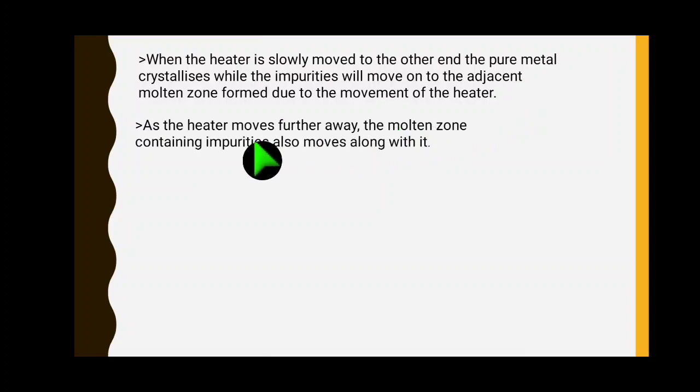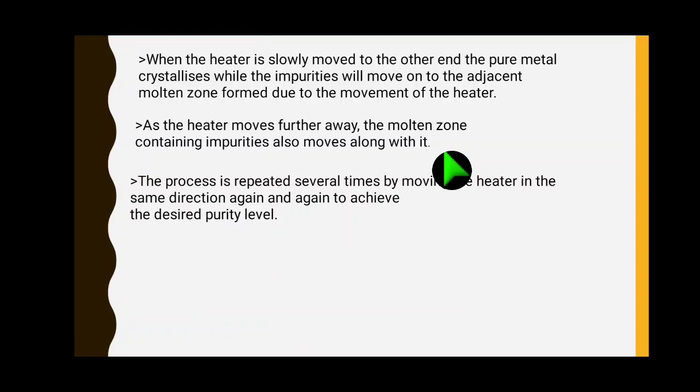Now as the heater moves further away, the molten zone containing impurities also moves along with it, right? Now the process is repeated, then only we can get a pure metal, right? The process is repeated several times by moving the heater in the same direction again and again to achieve the desired purity level in the rod.